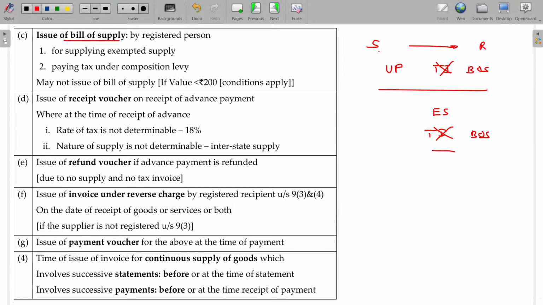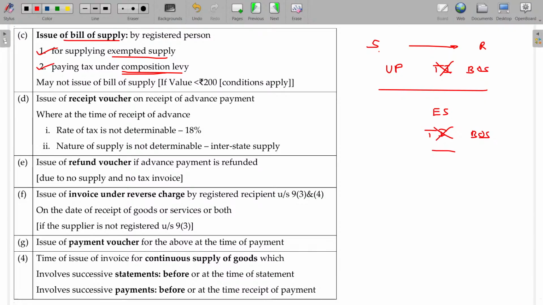So a tax invoice is mandatory only when you are a registered person and providing taxable supply. If you are an unregistered person, you don't have a GST number, so a tax invoice is not possible. If an invoice is not possible, you have to give some document, and that document is called a bill of supply. It is for supplying exempted supply, as well as for paying tax under composition levy, where the person registers for a lower tax rate payable.